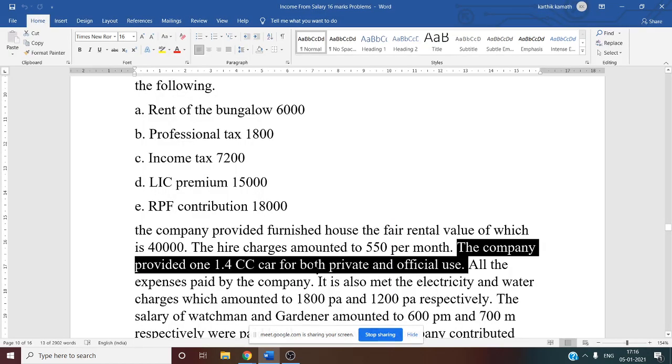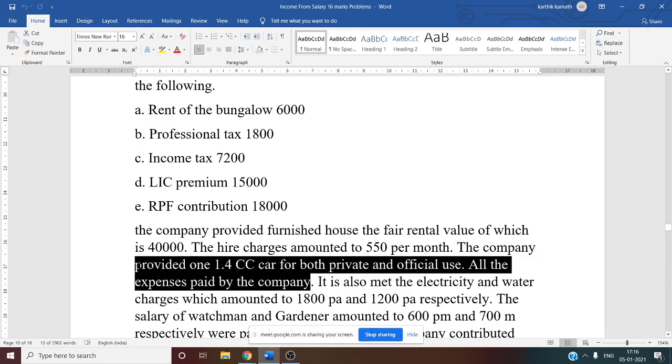After knowing that it is a small car, we have to see who is owning the car. Here, who is owning the car? Company. Employer is giving the car to the employee, so the company is owning the car. Expenses are met by the company.